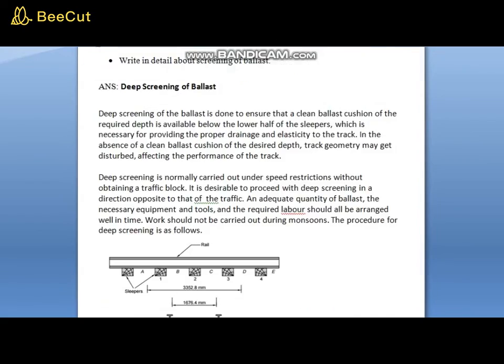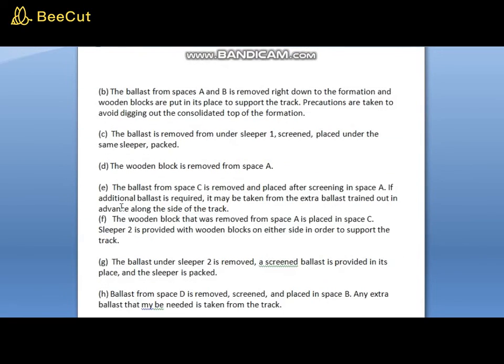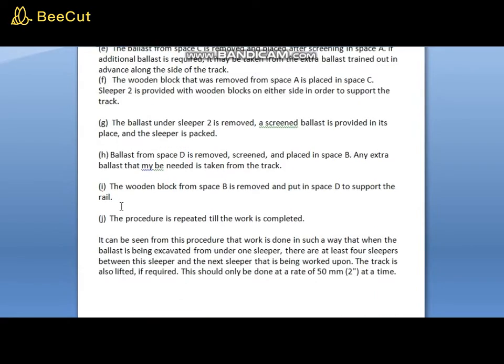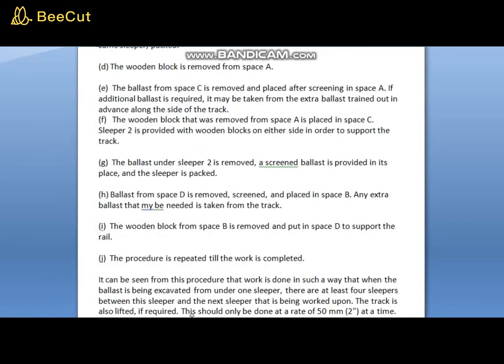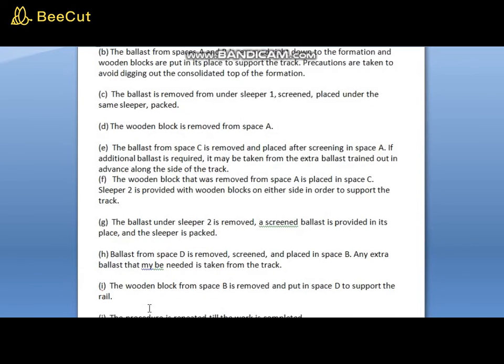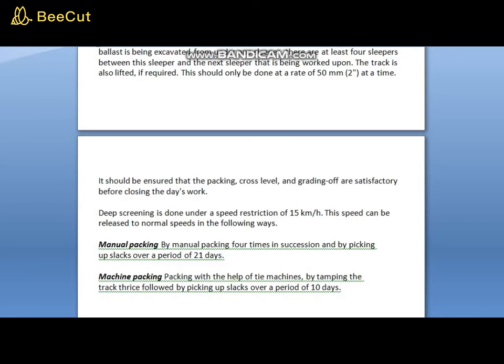You need not write all this in detail, but you have to summarize these points in your answer. The points from A to J have to be summarized in your own terminology.